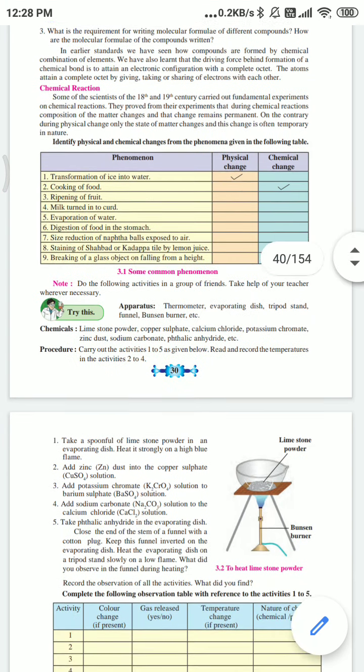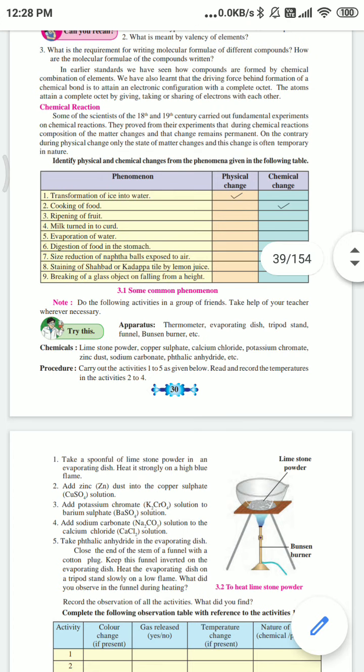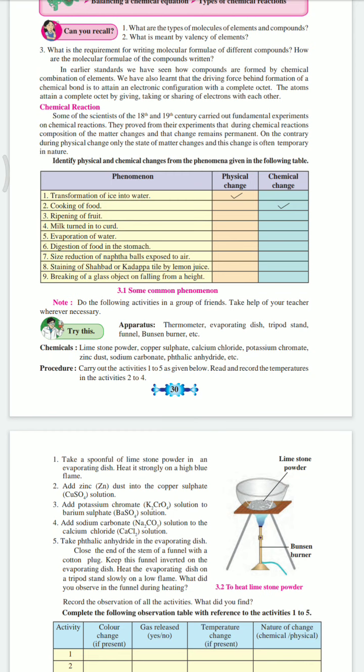So, transformation of ice into water is a physical change. Cooking of food is a chemical change. Ripening of fruit is also a chemical change. Milk turned into curd is also a chemical change. Evaporation of water is a physical change. Digestion of food in the stomach is a chemical change.